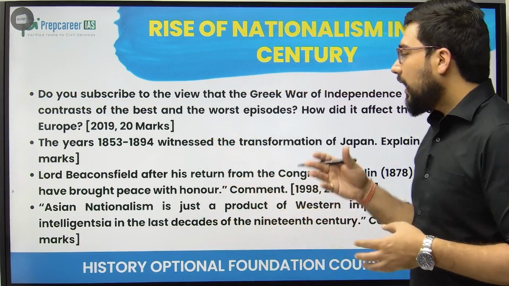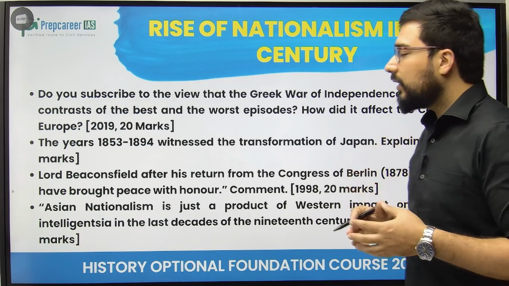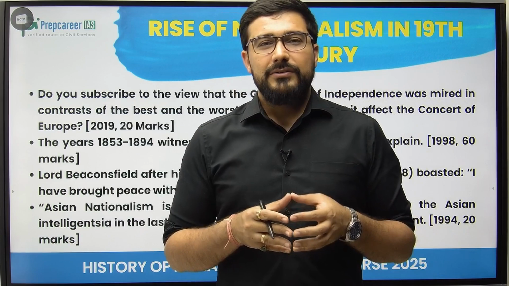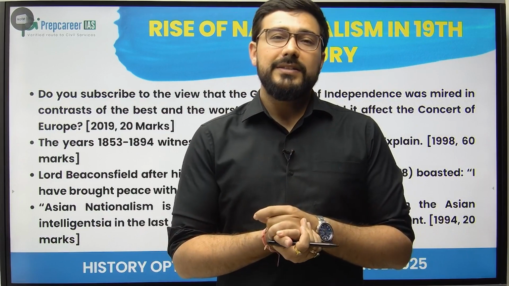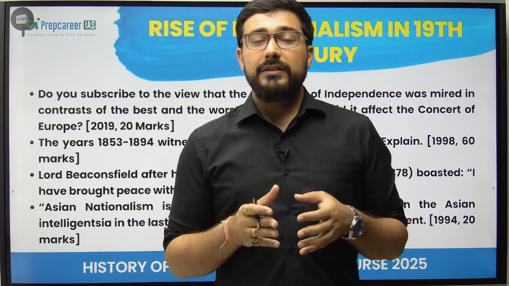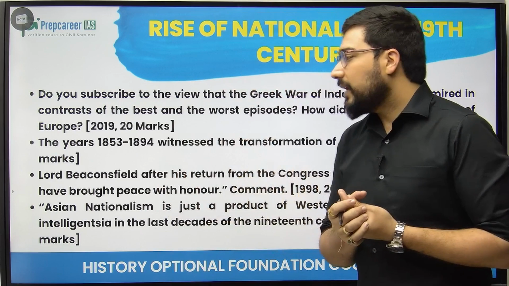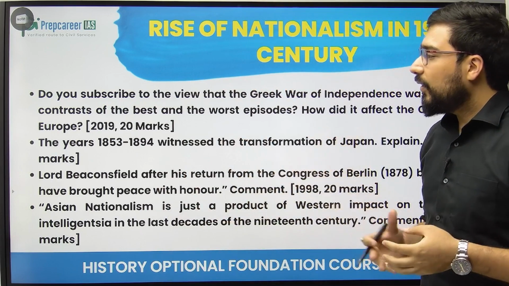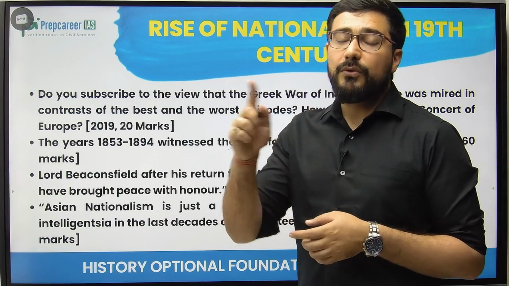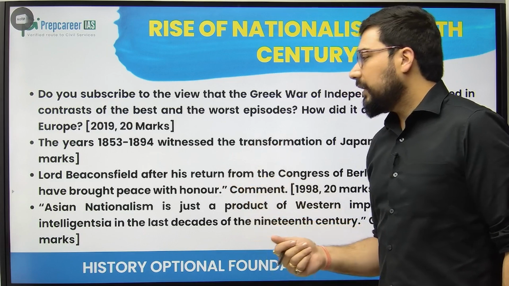Lord Beaconsfield, after his return from the Congress of Berlin, boasted, "I have brought peace with honor." So this is about some of the events of the Eastern Question. Russia was able to defeat Turkey in 1877 and impose the Treaty of San Stefano, and thereafter it was affecting the interests of Austria and Britain. Britain was trying to protect its empire in India, and as a result Lord Beaconsfield eventually negotiated, and that's how the whole treaty was changed. Its provisions were changed, and in 1878 the Treaty of Berlin was signed.